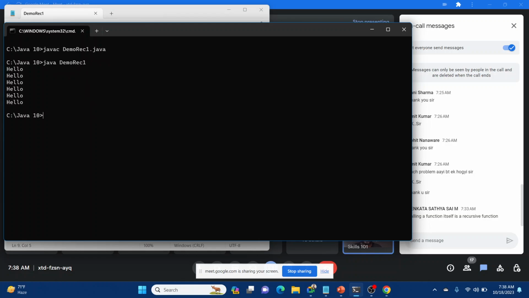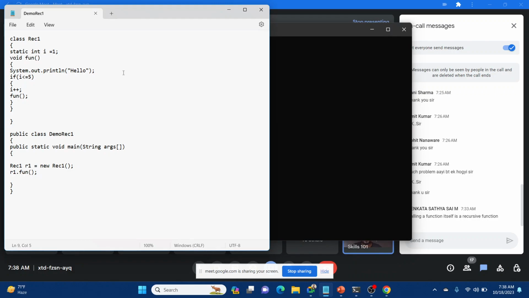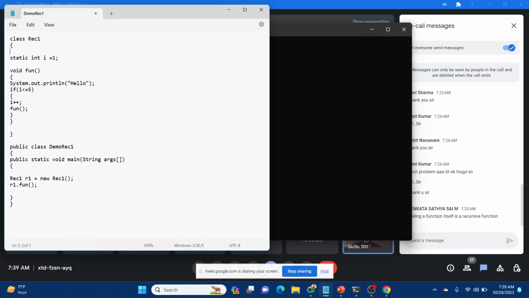So it is printing hello 6 times: 5 times over here and 1 time because of this. Is it clear how we made it finite, and why we are using a static integer? Because static variables get memory before object creation.